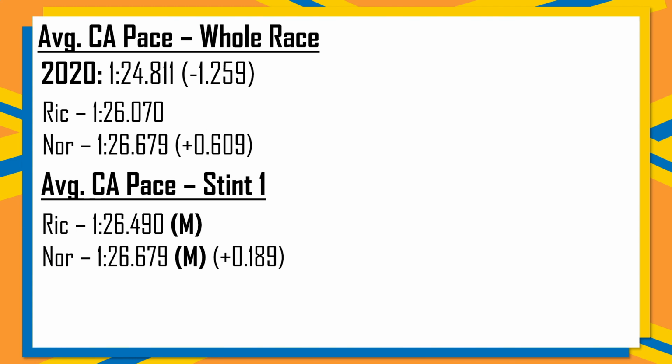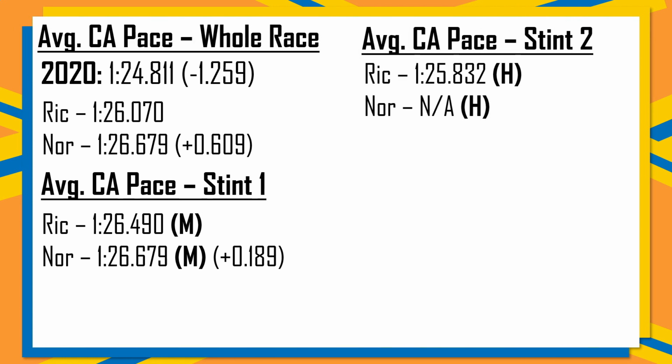Most of this difference ended up coming in stint number 2, where Lando Norris didn't set any clean air laps, as he was always within 3 seconds of Daniel Ricciardo, whereas Ricciardo was able to pump in lap times to bring his average down.